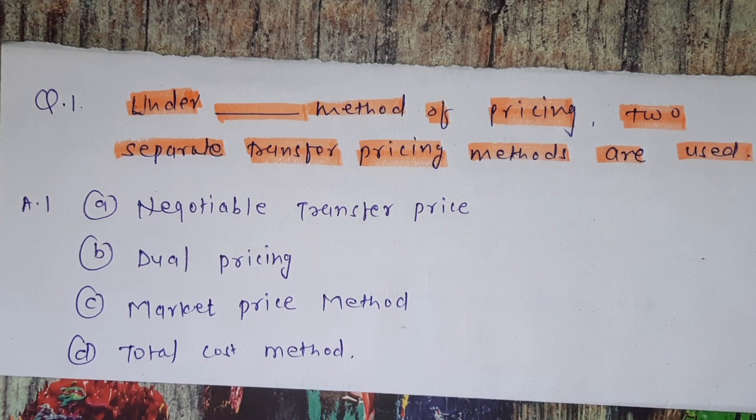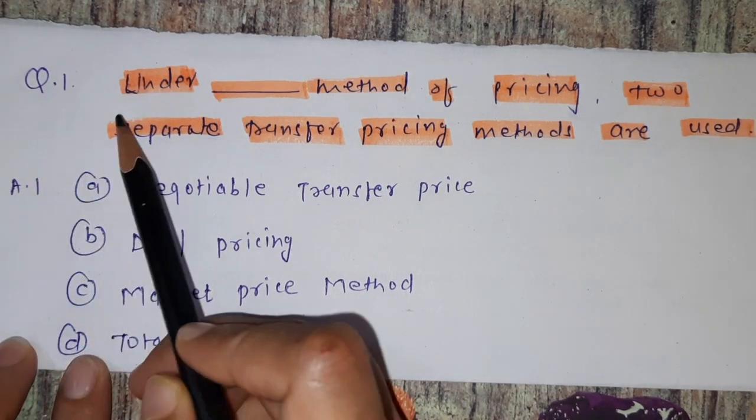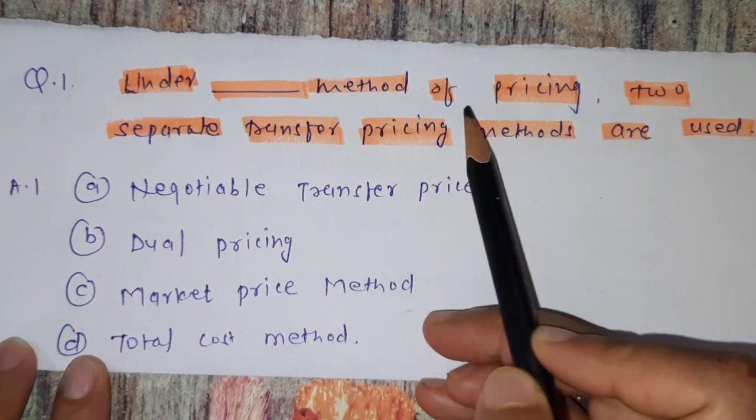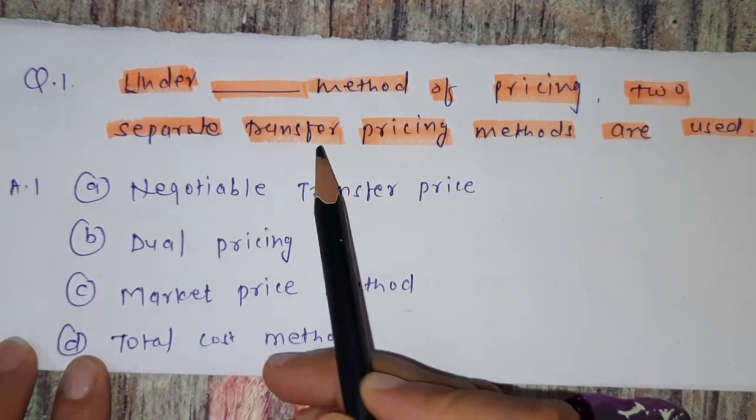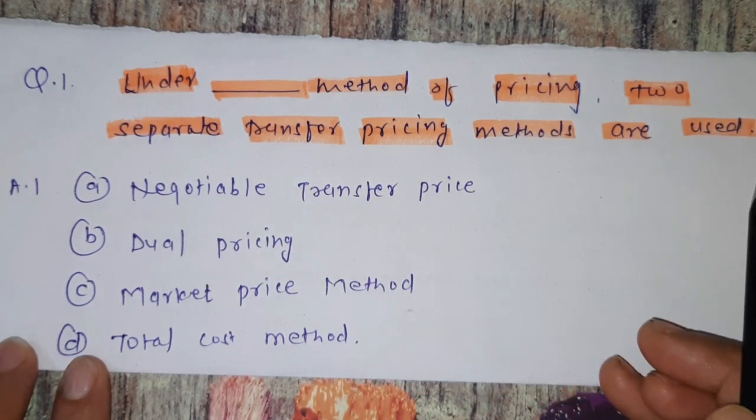In this video, we see the MCQ of Paper 4 Management Accounting Part 2. These MCQs are asked in the Gujarat University April 2015 exam. So let's start it. First question is, under blank method of pricing, two separate transfer pricing methods are used.